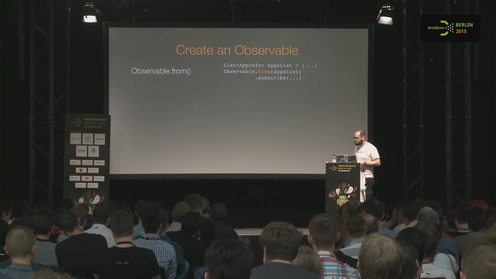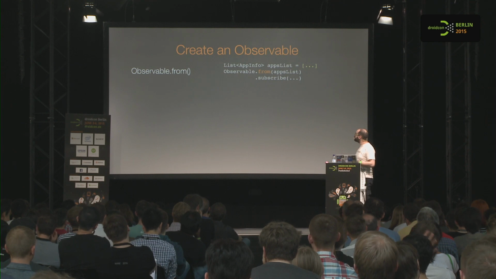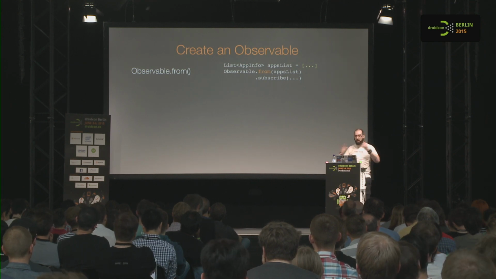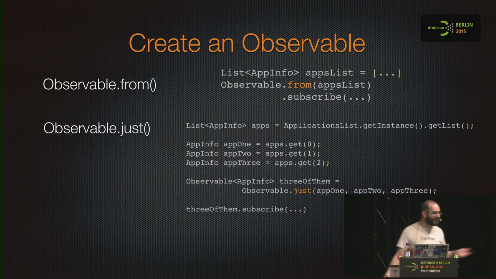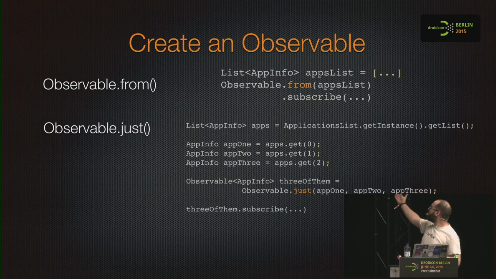We can subscribe. What if I don't have a list? I have 3 items, and I want to emit them in an Rx-ish observable sequence. How do I do it? I just want to emit them, and there is Observable.just. So we have our list. We are basically creating it for the purpose. We are getting 3 elements, and we are using just to emit them. And we have an RxJava sequence.